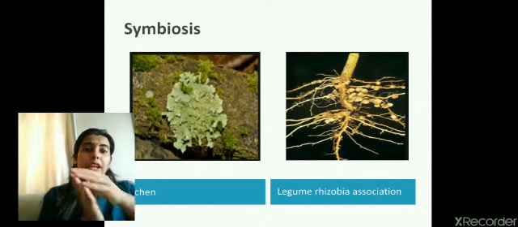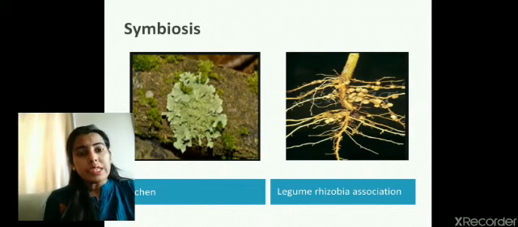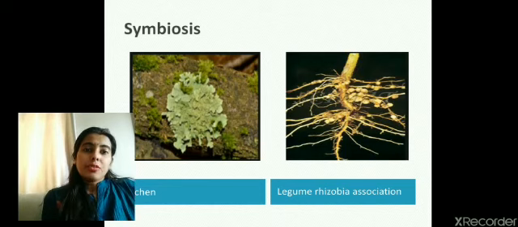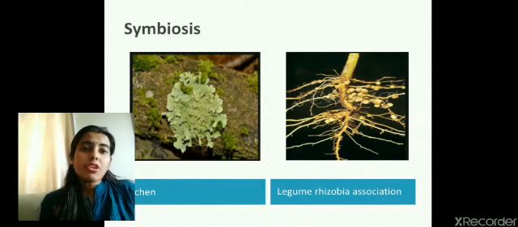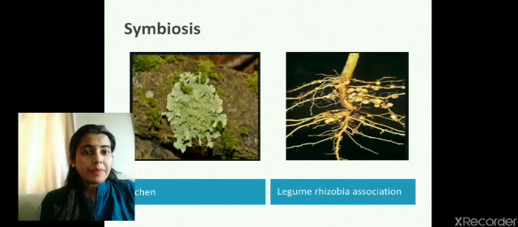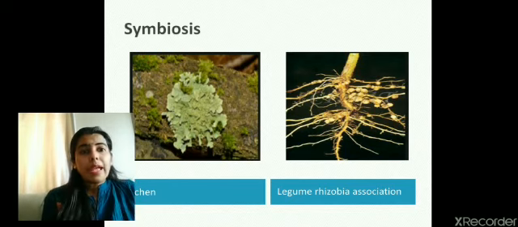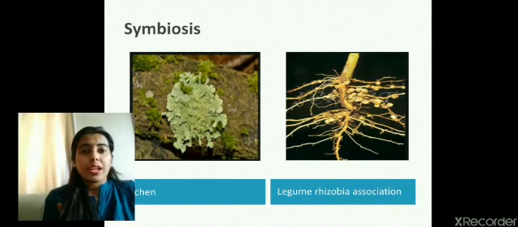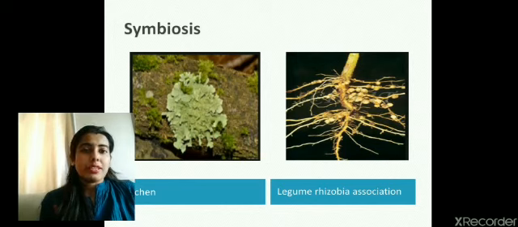So if leguminous plants are grown by the farmers, they do not need to add any nitrogenous fertilizer to the soil. You must know that plants require continuous manures and fertilizers, because when we grow crops continuously on a piece of land, the soil can get deficient in nutrients. So we need to replenish the soil by adding some manures and fertilizers. But if the farmer is growing leguminous crops like chana, rajma, green moong, then he does not need to add nitrogenous fertilizer, because the bacteria is already doing the work for him.